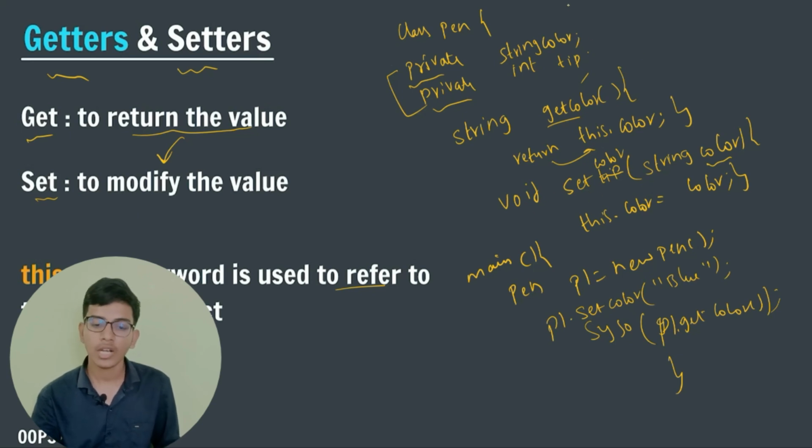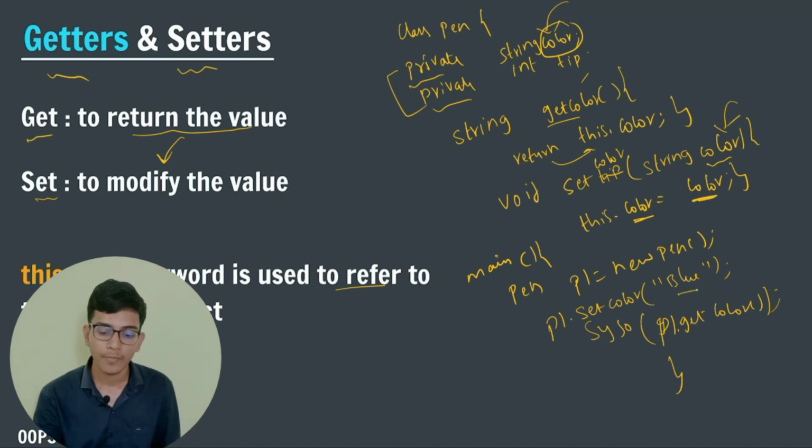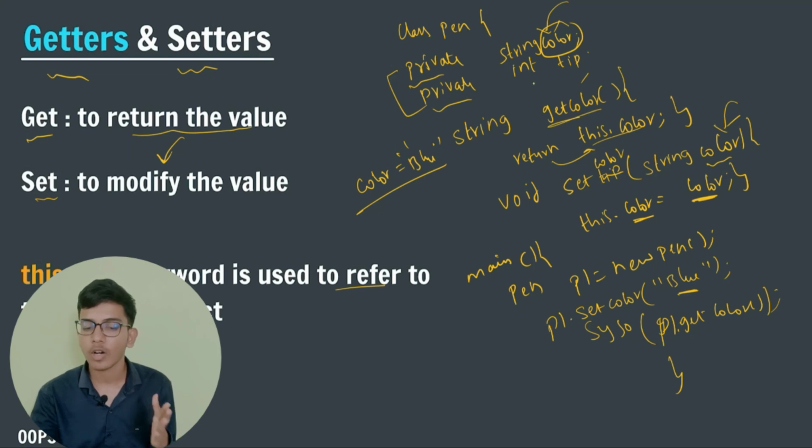So to set the color of my pen, I have created setColor. So setColor will set the color here. This color means this variable. After that, this color means the parameter which got passed by our user, right? So here I am passing blue as my parameter and I am setting the color variable, color is equal to blue, right? Whatever color I have set, I am going to print by calling getColor.